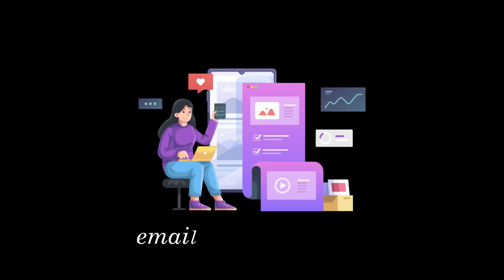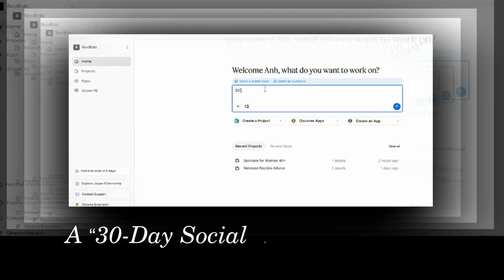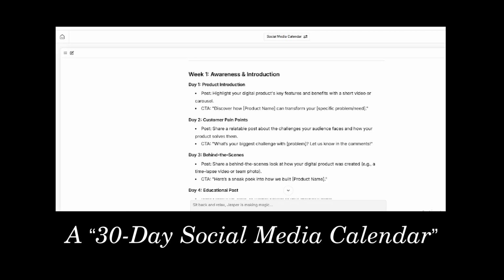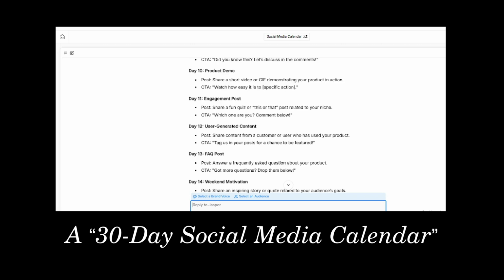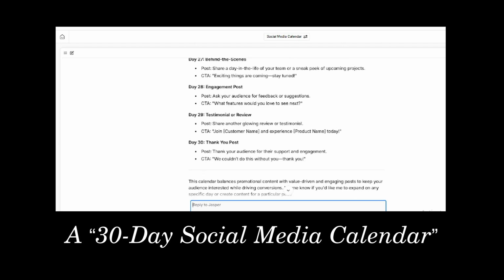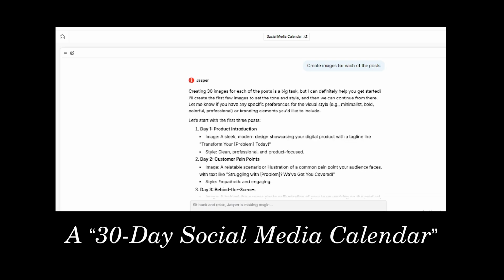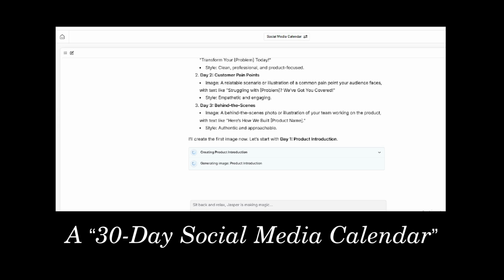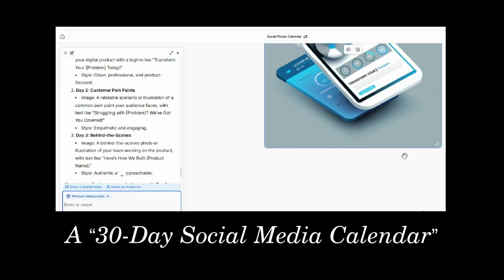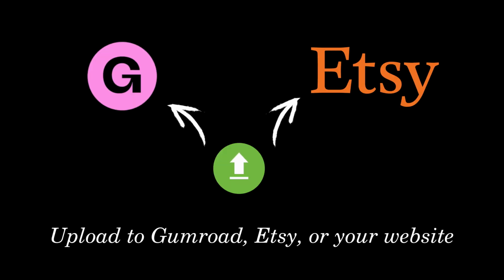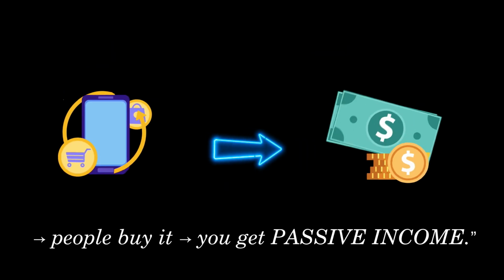Method 4. Digital products. Use Jasper to create ebooks, email courses, guides. Example, a 30-day social media calendar. Or a beginner's guide to personal finance. Upload to Gumroad, Etsy, or your website. People buy it, you get passive income.